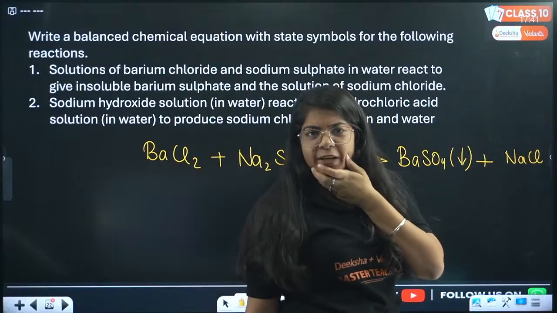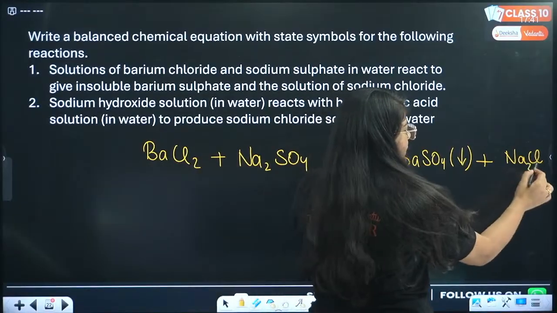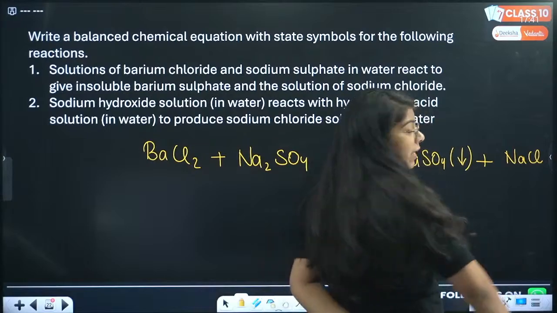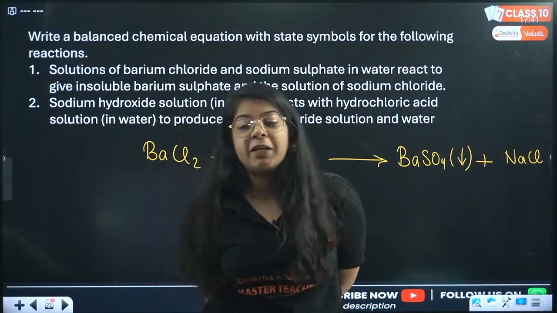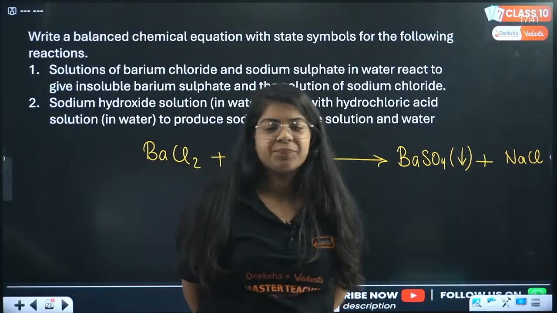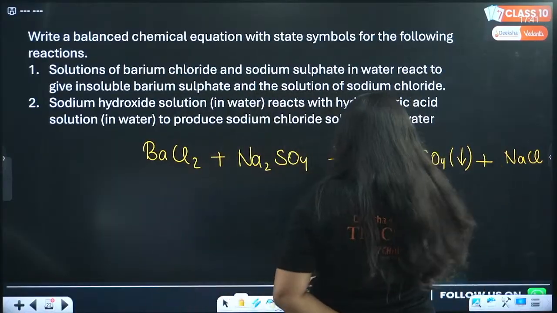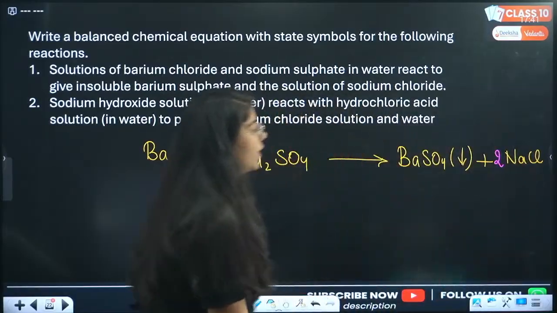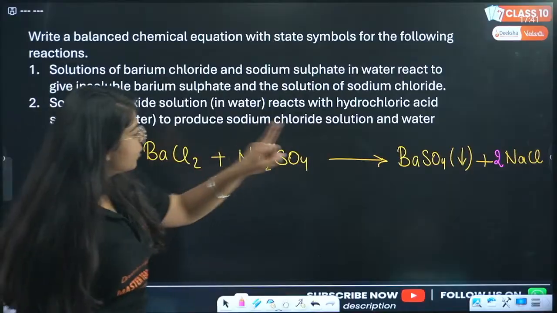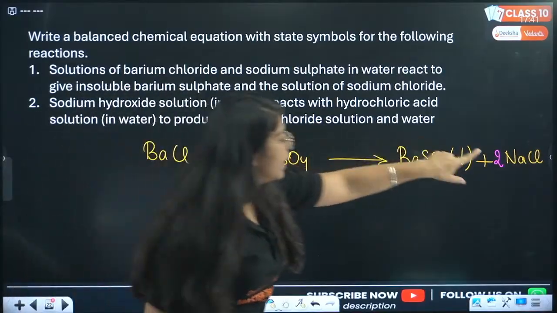Should I just balance sodium? Can I write like this? Oh, no, ma'am, I can't write like this, because we cannot put numbers in the foot of the metals or non-metals or any of the elements. We always have to put this balancing in front, that is 2 NaCl. Now barium 1, Na2.